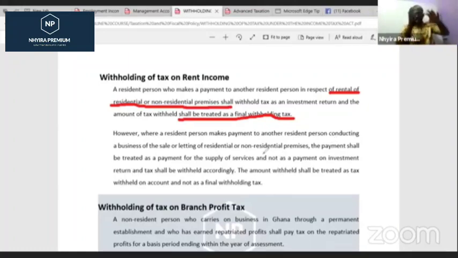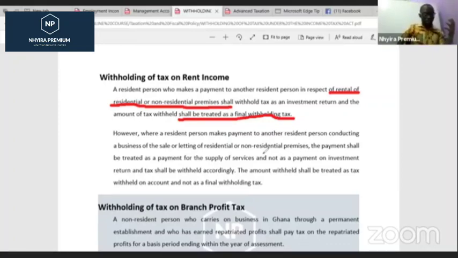So there are 2 things when it comes to rent income here, and let me explain this. If we are renting from a company or an individual whose business is that they have built properties and they are renting it out, then for such people, when we are paying them the rental income, what will we do? We will withhold tax.